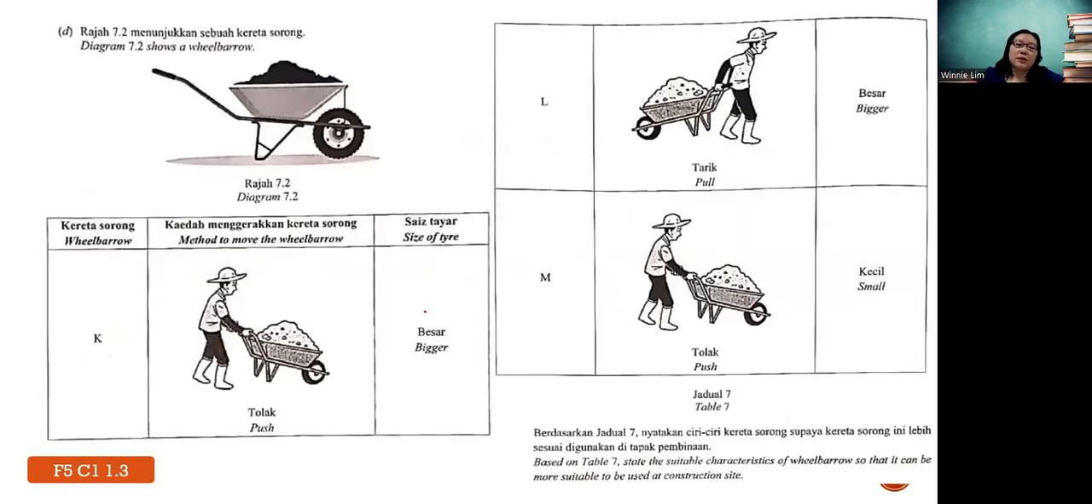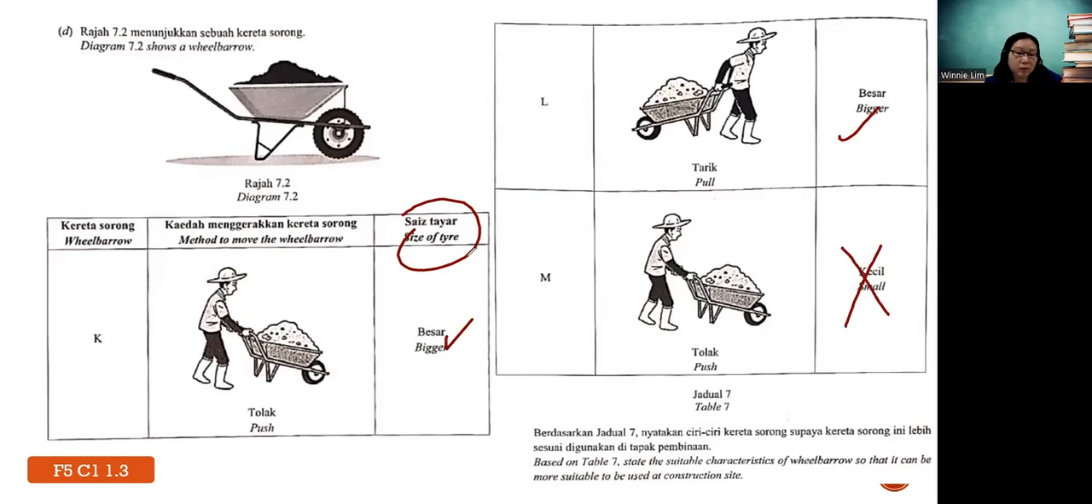Okay. D. Diagram 7.2 shows a wheelbarrow. Based on this table, state which are the suitable characteristics of a wheelbarrow so that it can be more suitable to be used at a construction site. So they have two ideas here. Should you push or pull the wheelbarrow, and the size of the tire? I always tell students, if you don't really understand why you should push or pull the wheelbarrow, in terms of size of the tire, should it be big or small first?